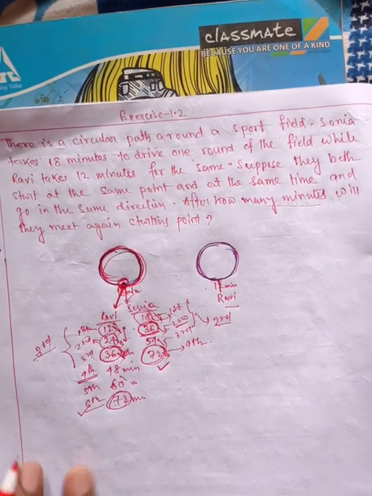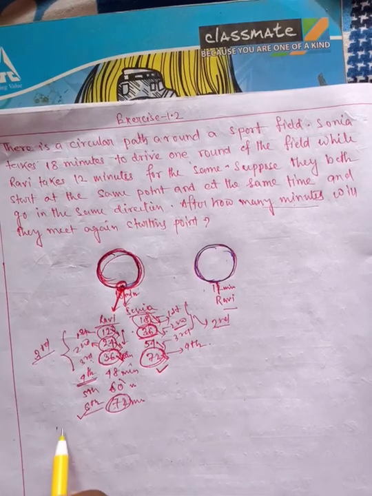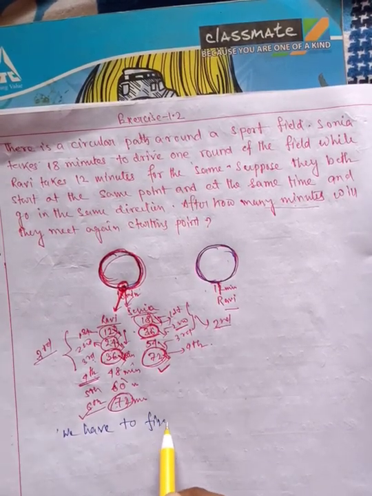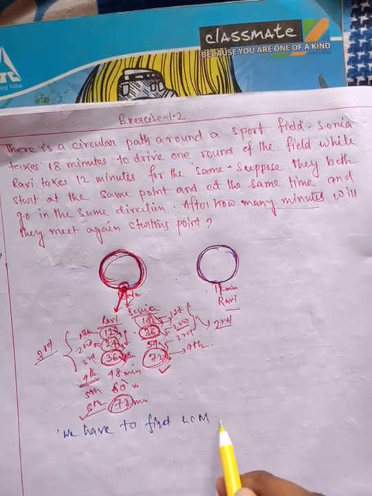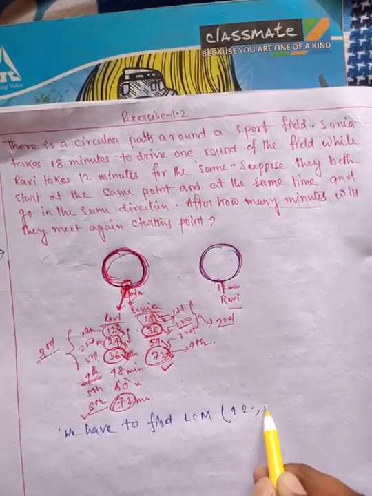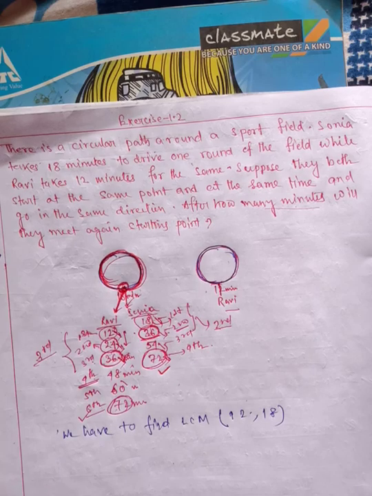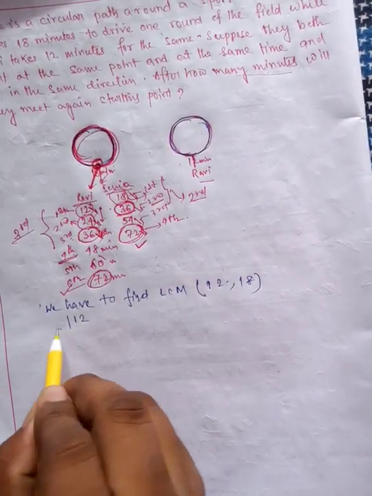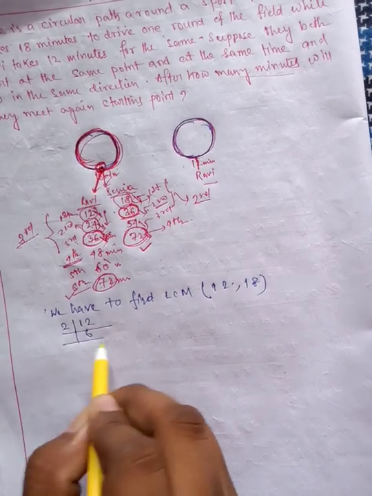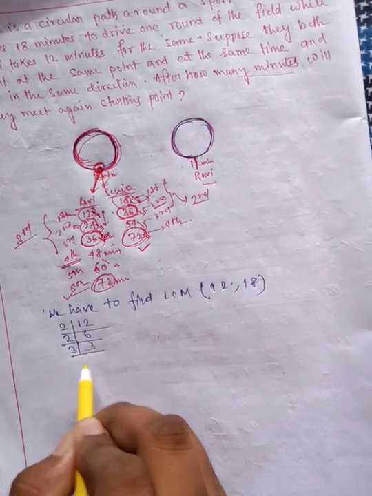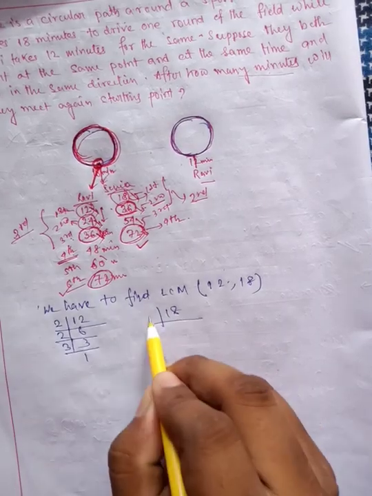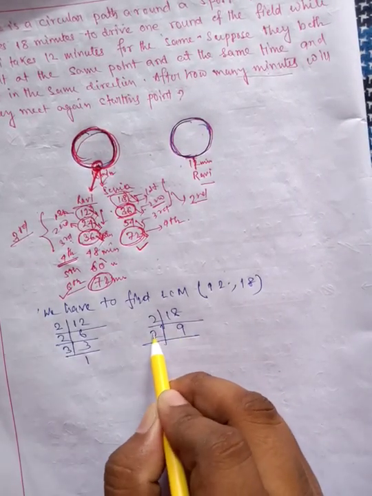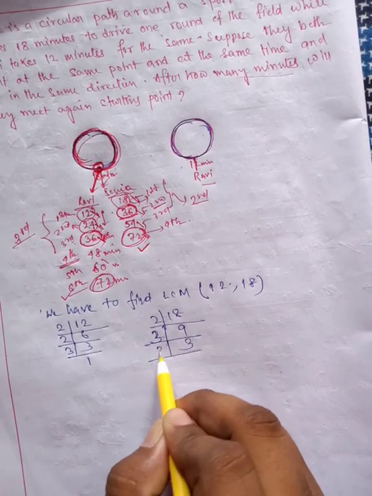So we have to find the LCM of 12 and 18, and we know the process of finding it. So we have to find the prime factorization. Now 12: 2, 6, 2, 3, 3, 1, and for 18: 2, 9, 3, 3, 3, 1.